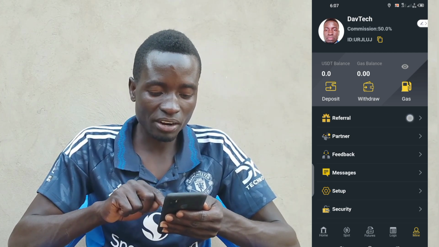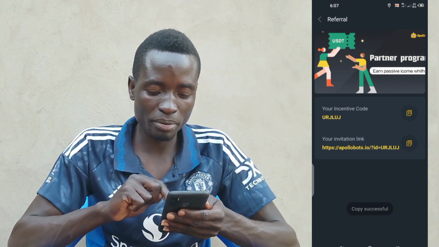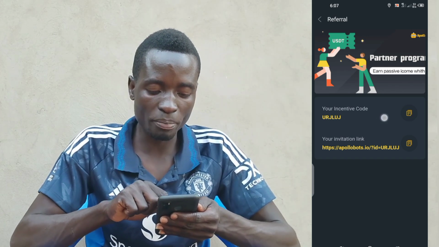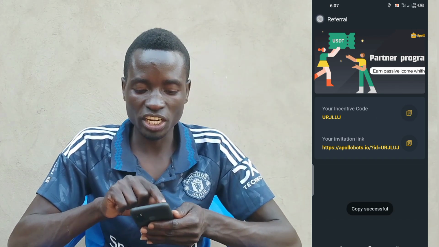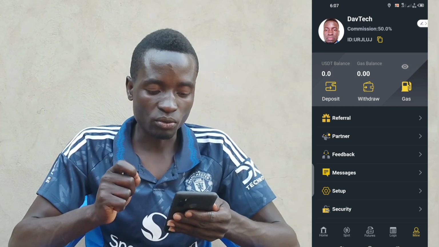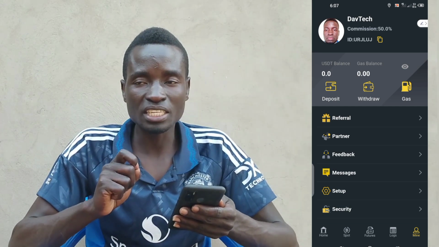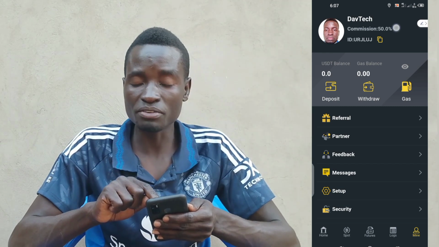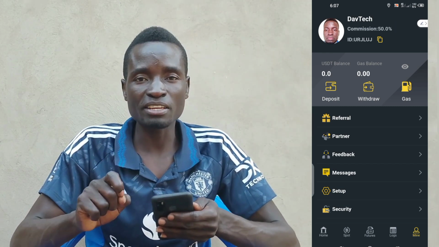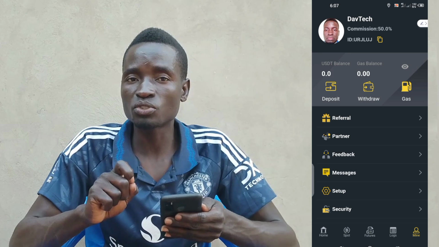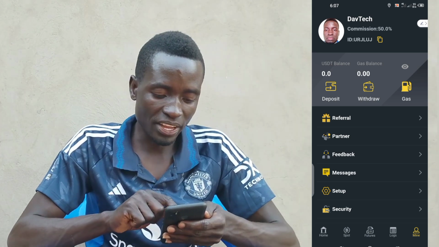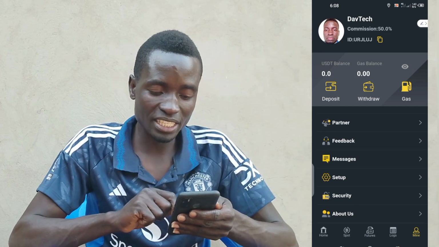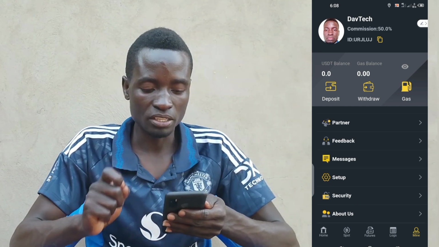Now there is a referral. In case you want to refer, just click and copy this. After copying, start sharing. And also to copy your ID, just copy this one, share to your friends and let them use it. And when they create an account, they deposit, they start trading, like they deposit the gas fee, you earn what they have given you here, 50% of the gas fee. If they deposit $1,000, then you're going to get 50% of 1,000. Then also here are feeds, messages, settings, all these other things. You can also check them slowly.